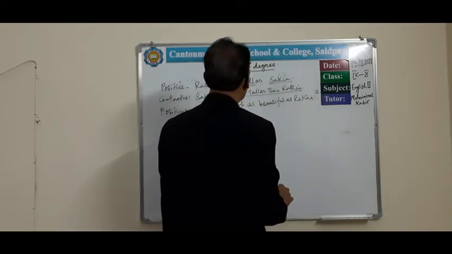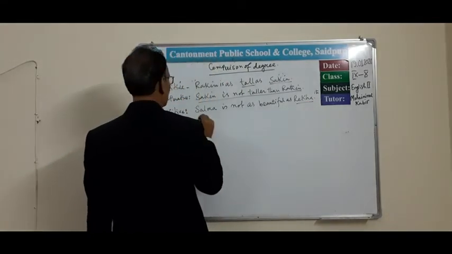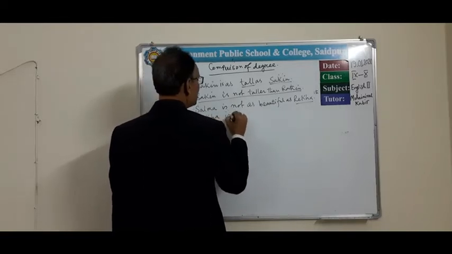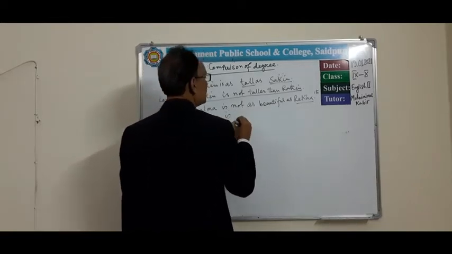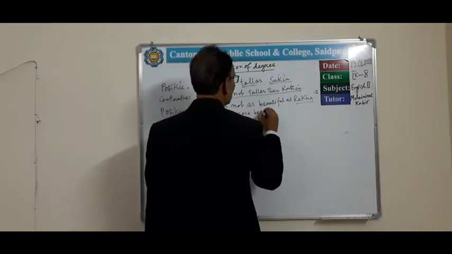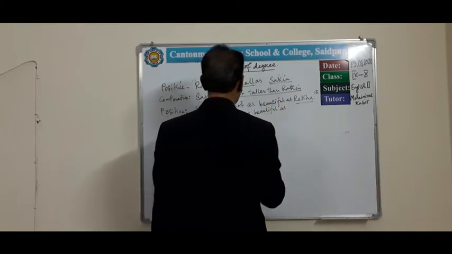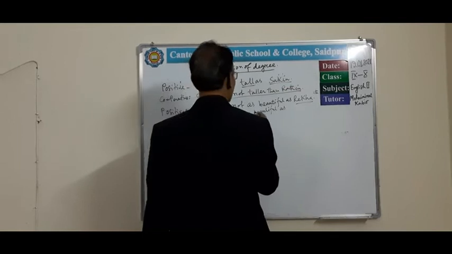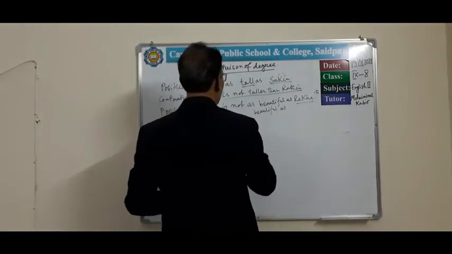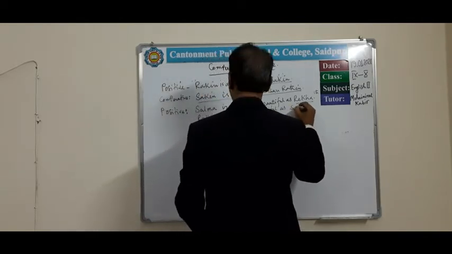Okay. Then the last subject, Rekha. Rekha is more beautiful than Salma. Or, Rekha is as beautiful as Salma.